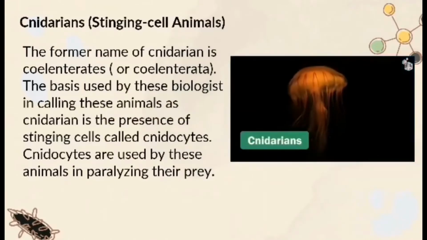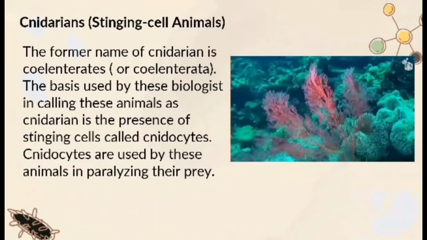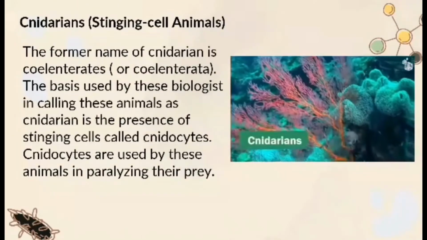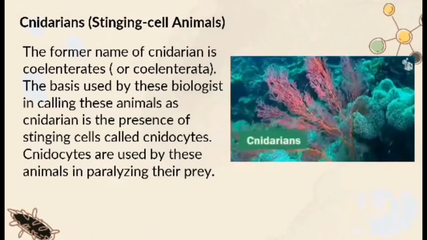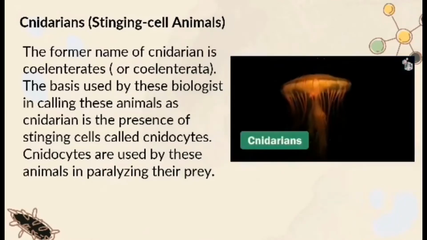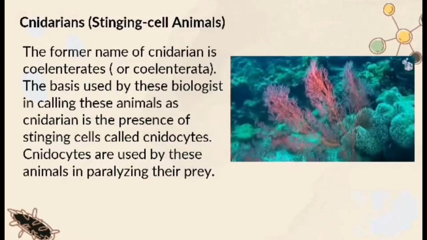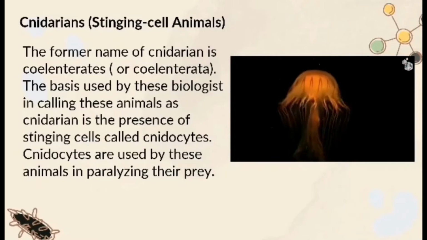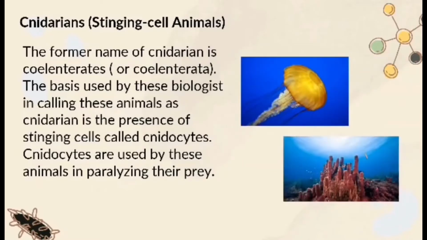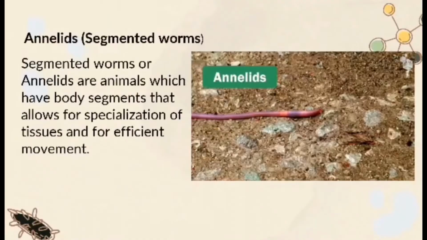Cnidarians, or stinging cell animals. The former name of cnidarians is Coelenterata. The basis used by biologists in calling these animals cnidarians is the presence of stinging cells called cnidocytes. Cnidocytes are used by these animals in paralyzing their prey. These are examples of cnidarians: jellyfish and coral.